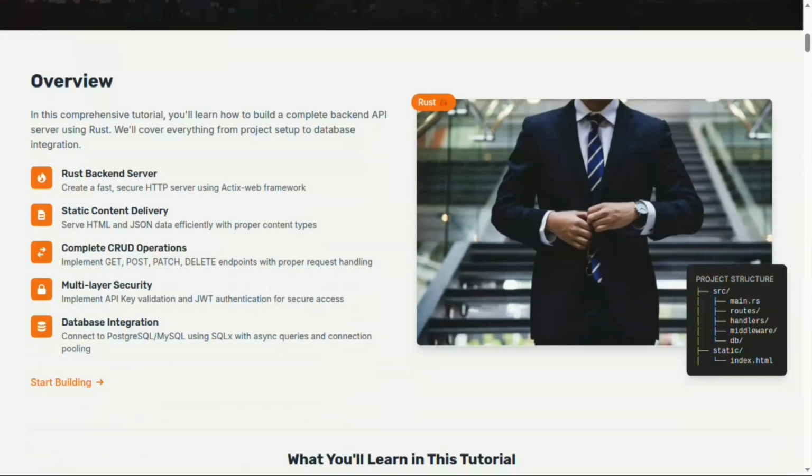So we will have an overview of this whole course that we are going to learn. We will create a backend server. Okay, this I have told you, it will be fast. We will be serving some HTTP responses. Okay, we will be serving some static HTML content and JSON data. As you know, our browsers can handle only JavaScript, so we will look into that also, how we can implement it. After that, we are going to create CRUD operations, as I told you.